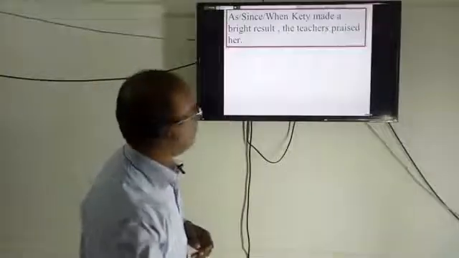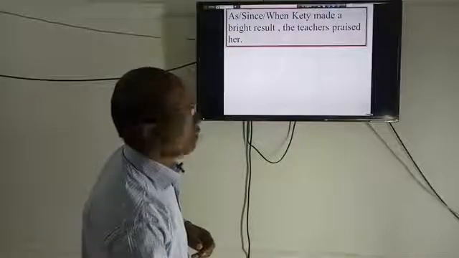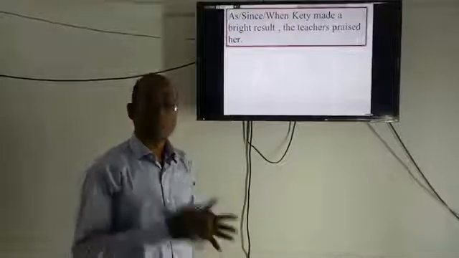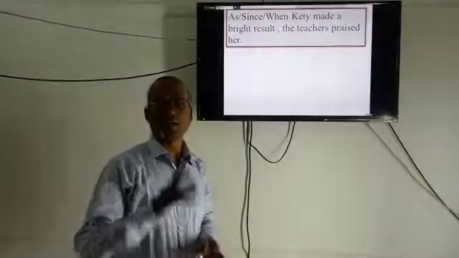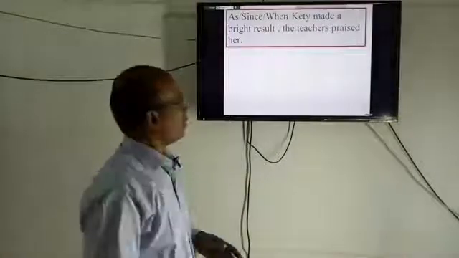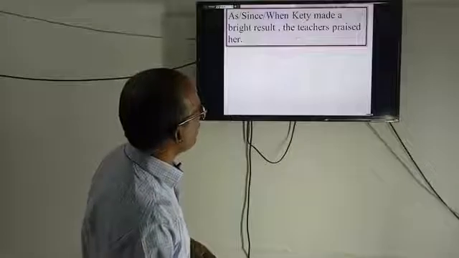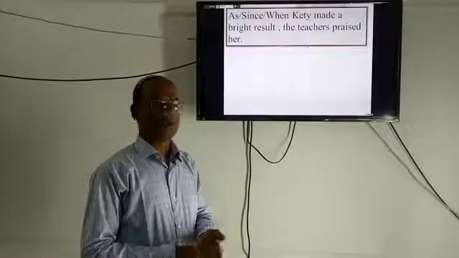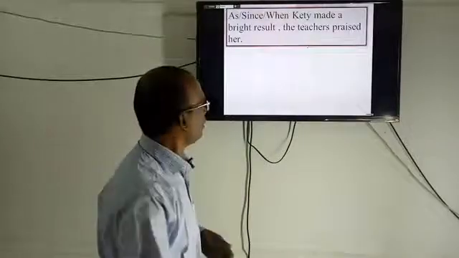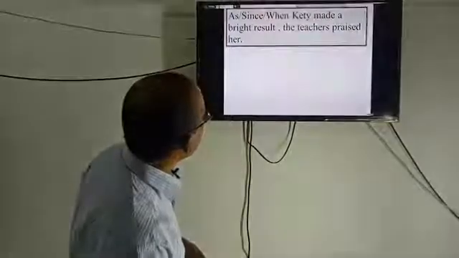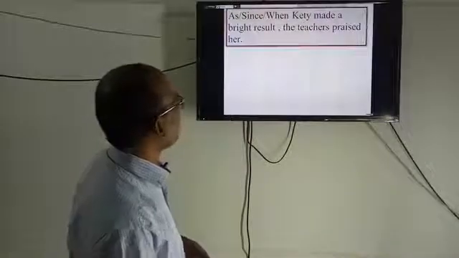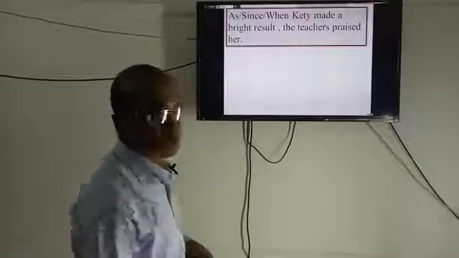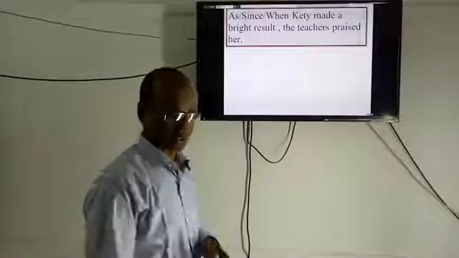But here I can't avoid Katie, I can't avoid teachers. But in a simple sentence, there must be a subject. So here I have to turn a subject into either objective case or another form. So in this case, I can't write making because the subjects are different. So what can we do?